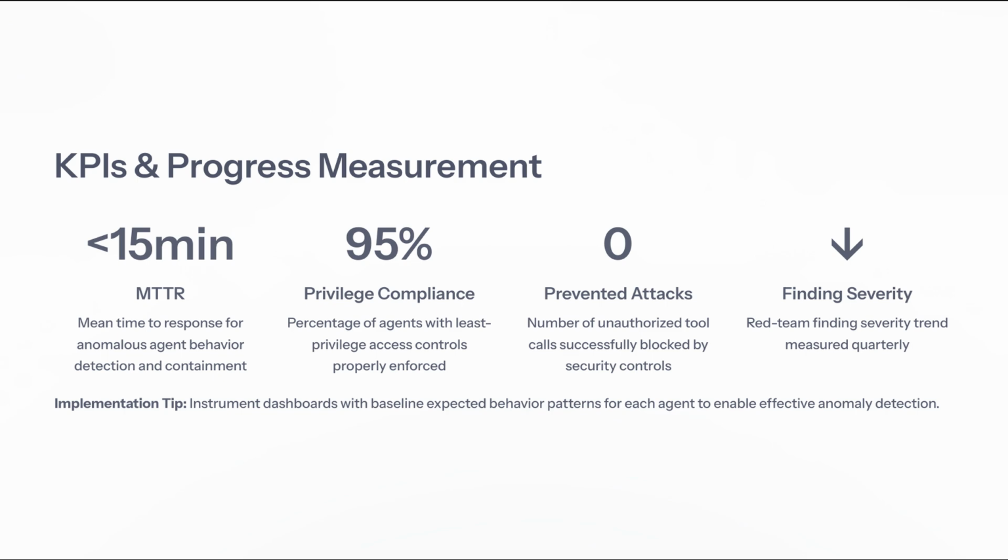Next is the privilege compliance metric, aiming for at least 95% of agents to have least privilege access controls properly enforced. This ensures that each agent only has access to the information necessary for their role, significantly reducing risk. We also track the number of unauthorized tool calls that are successfully blocked by our security measures, aiming for a zero-tolerance policy on successful attacks. To enhance our anomaly detection, it's vital to instrument dashboards that reflect baseline expected behavior patterns for each agent. This will empower us to identify irregularities effectively. Looking ahead, we'll explore emerging threats and strategic considerations that may impact our approach moving forward.